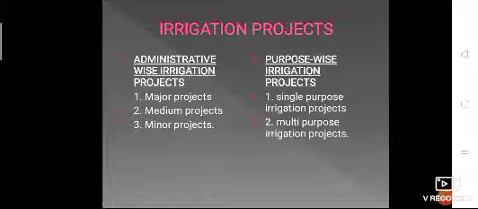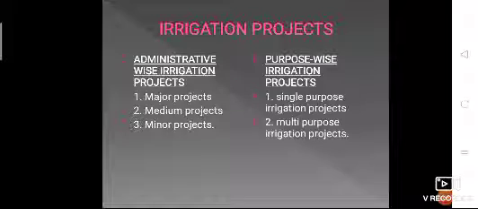Now our last topic under irrigation introduction is irrigation projects. Irrigation projects are based on two categories. One is administrative wise irrigation projects, subdivided into three parts.